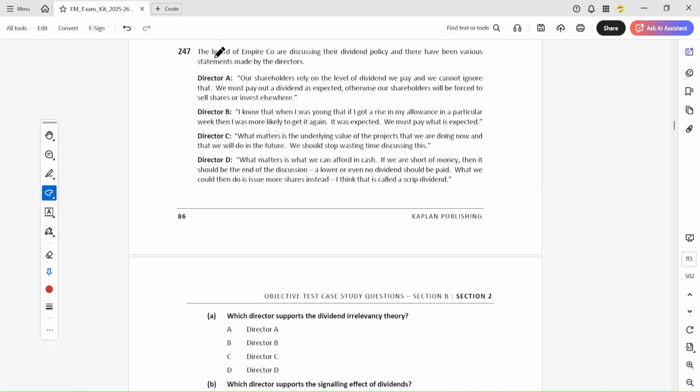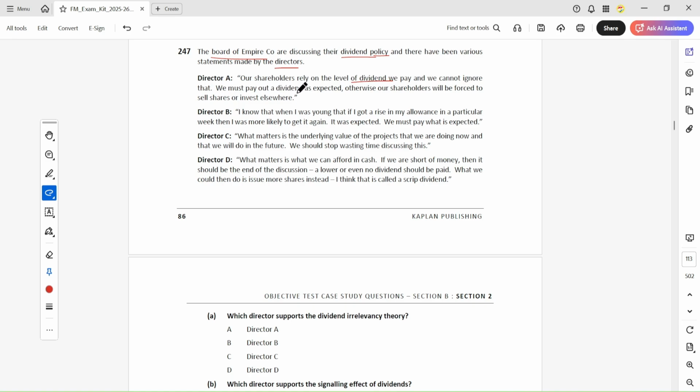The board of Empire Company is discussing their dividend policy, and various statements have been made by the directors A, B, C, and D. Director A: our shareholders rely on the level of dividend we pay, and we cannot ignore that.